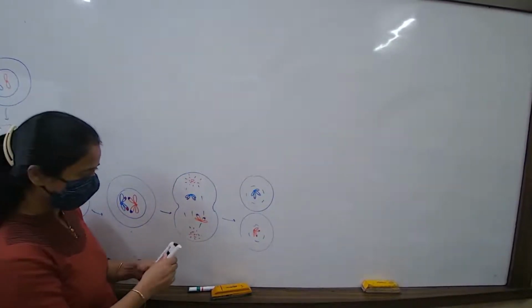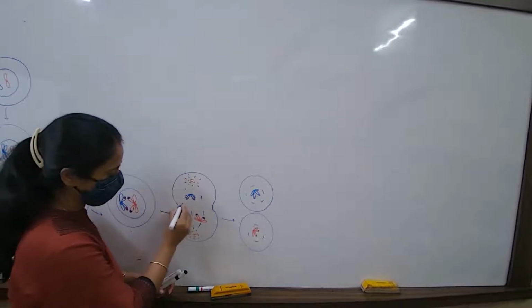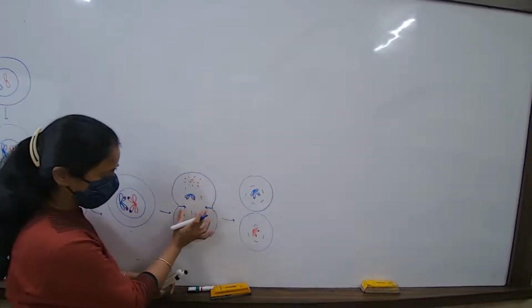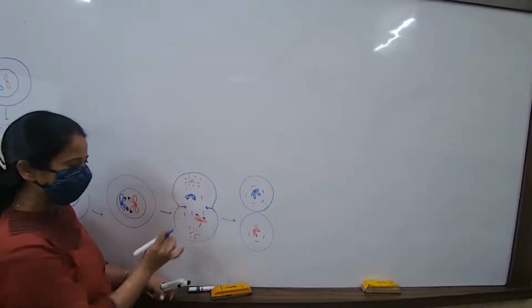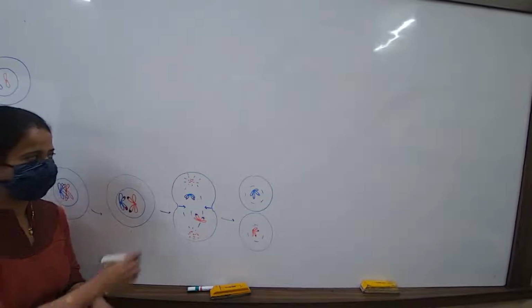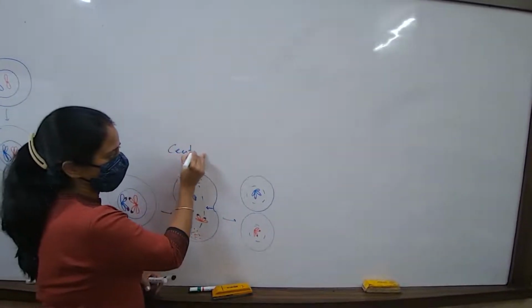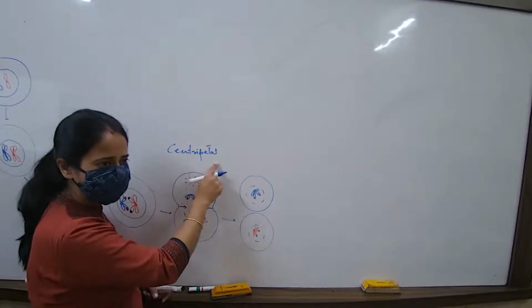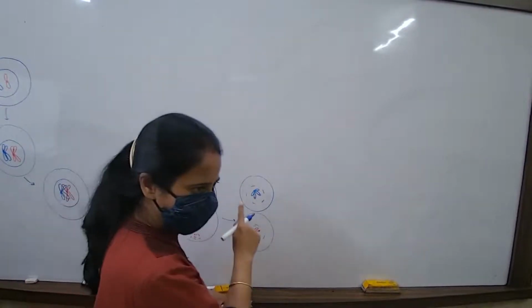Now if the cell division, if the cytoplasmic division starts from the margin to the center, यहाँ पे margin से center की तरफ आता है ना? This is what is called centripetal. So now this is centripetal cytogenesis. But the plant cell में ऐसे होता है?